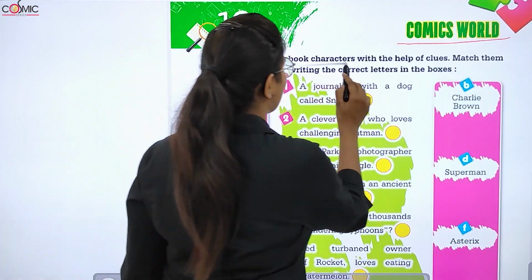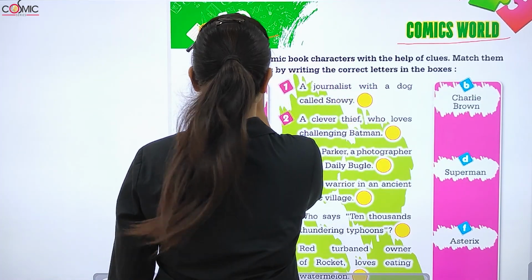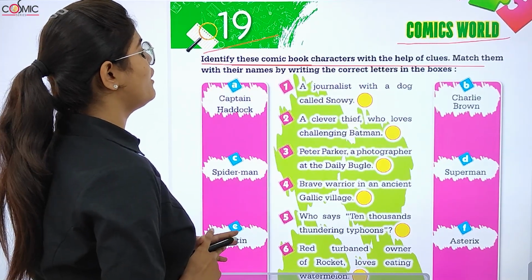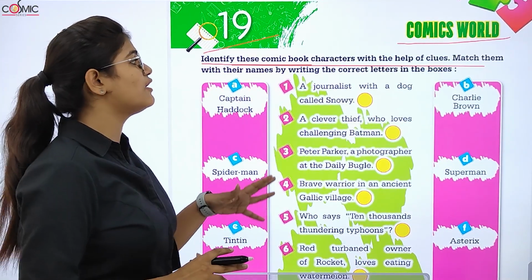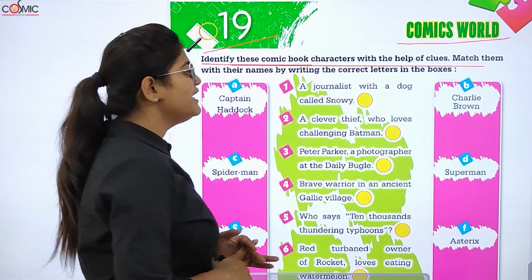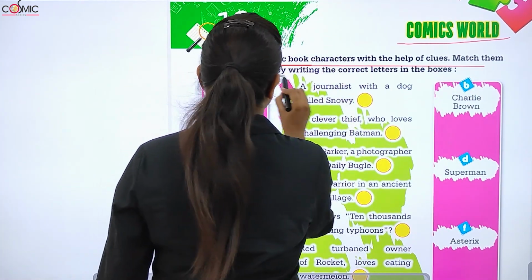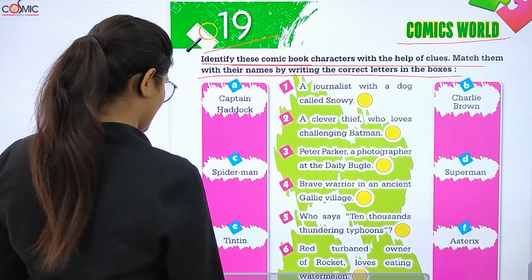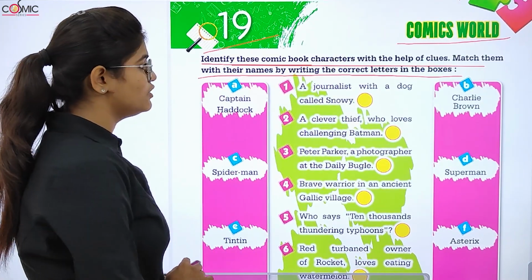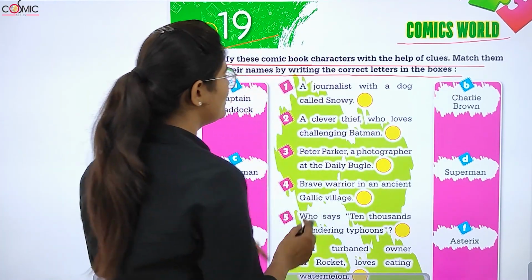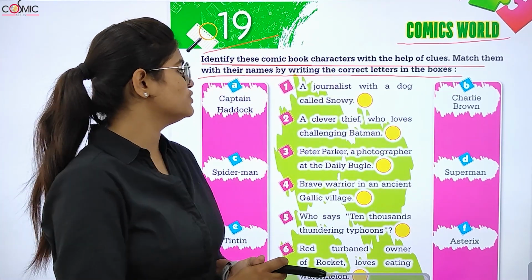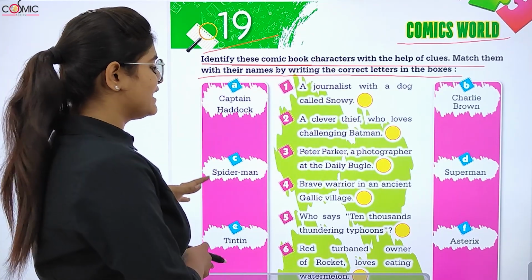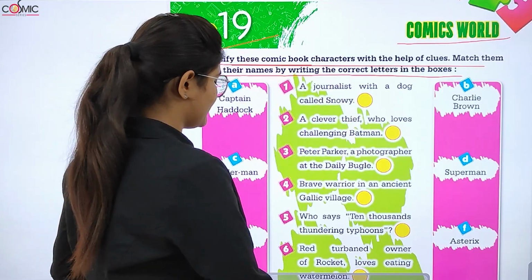Identify these comic book characters with the help of clues. Here we have been given some clues, and with the help of those clues we have to identify the comic book characters. Match them with their names by writing the correct letters in the boxes. We have some names given under alphabets on both sides, and in the center we have some clues. So we need to identify the characters from these clues, right?